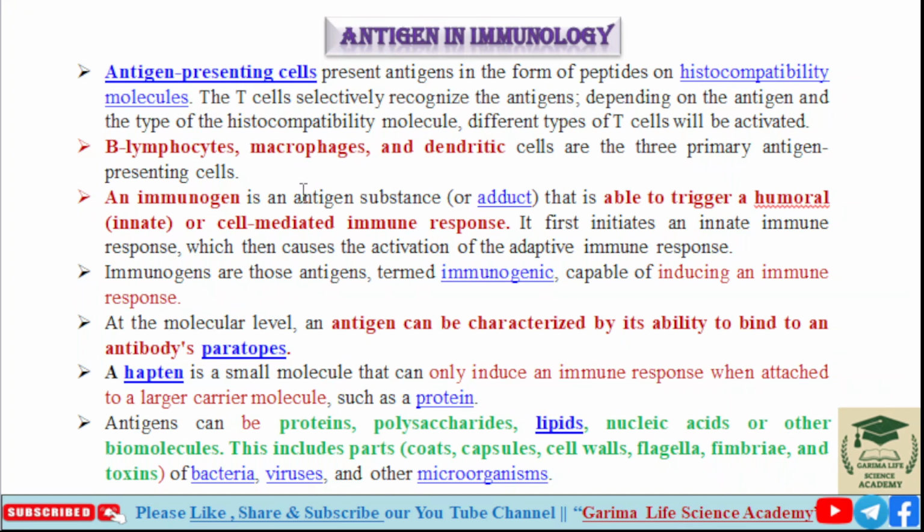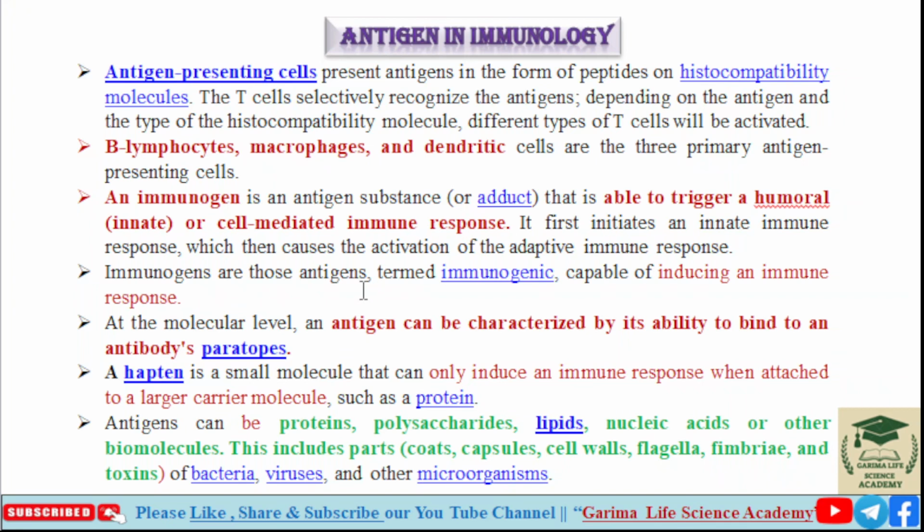Next is immunogen. Immunogen is an antigen substance or adduct that is able to trigger a humoral or cell mediated immune response. It first initiates an innate immune response, which then causes the activation of the adaptive immune response.